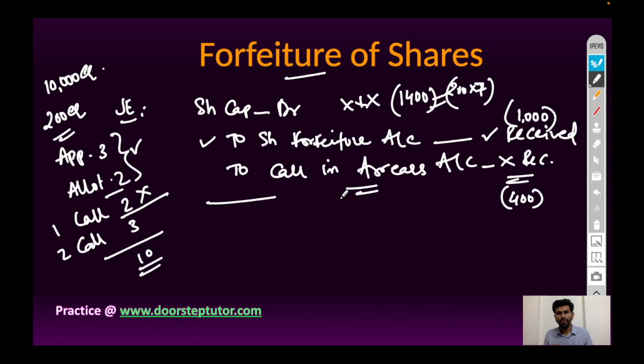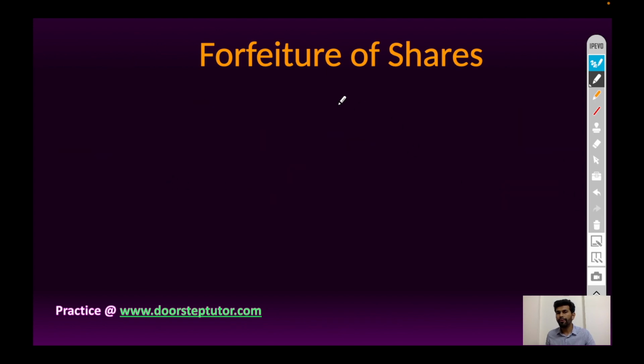So the reverse entry will come, and forfeiture account will be credited with the amount which is received, that is 5 rupees in this case, and call in arrears will be recorded at the rate of the money which is not received by the company. But what will be the effect if shares are issued at premium?